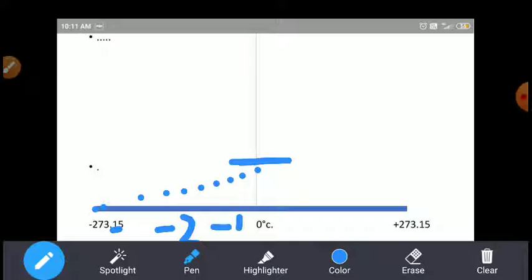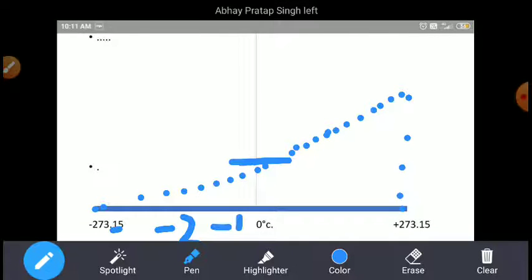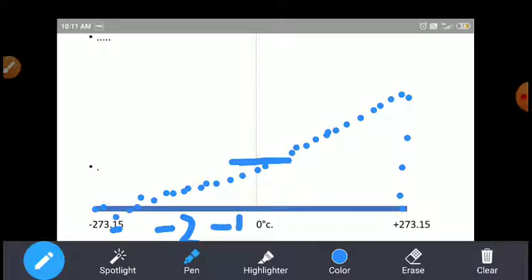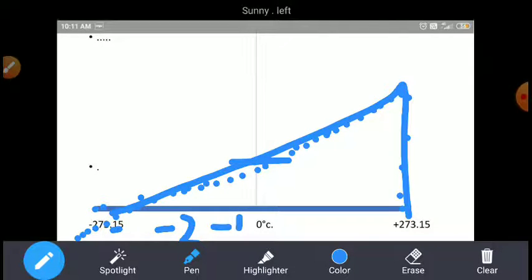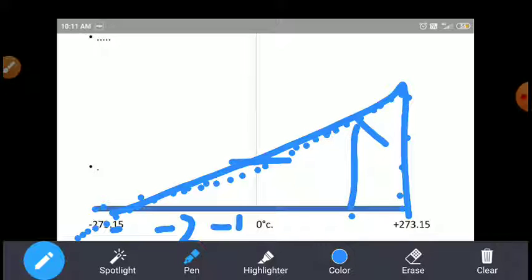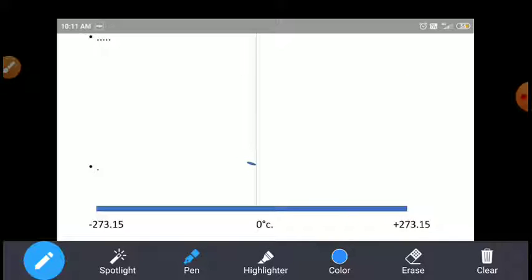So one graph will look like this. The volume increases as temperature increases, till 273. And if you decrease the temperature from the initial value, the volume decreases like this. Here the volume increases with increasing temperature, and here the volume decreases with decreasing temperature. Now is this graph clear, students? Okay, students.